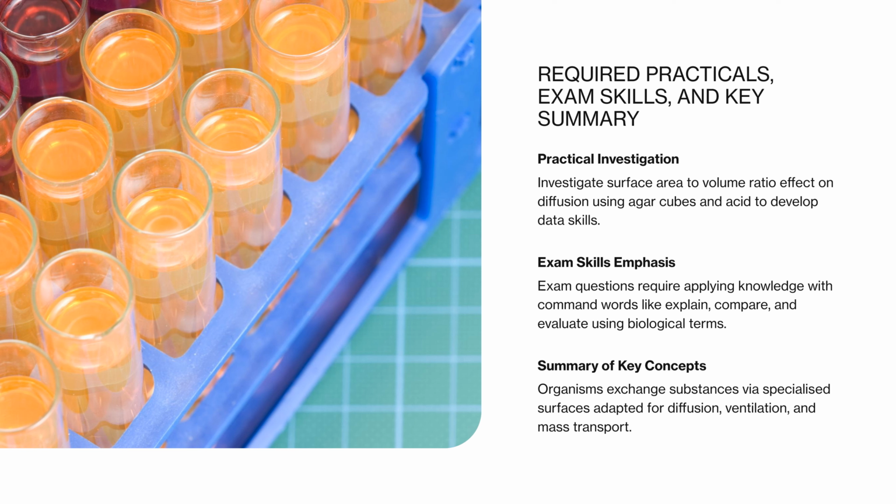In this topic, we have explored how organisms exchange substances with their environment. Efficient exchange depends on specialized surfaces, large surface areas, short diffusion distances, and transport systems that move substances around the organism.